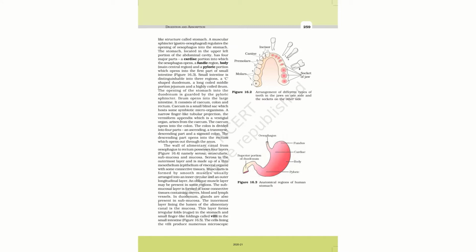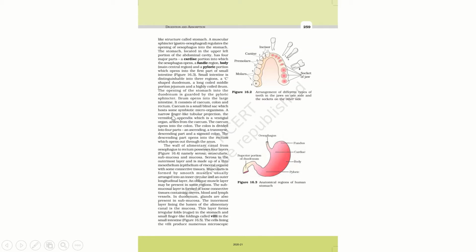There is a narrow finger-like tubular projection, the vermiform appendix, known as a vestigial organ, which is present in the cecum along with some symbiotic microorganisms.